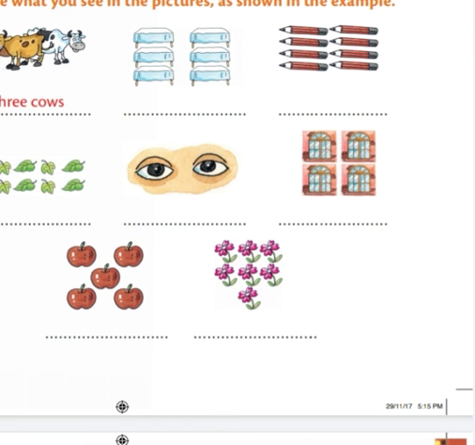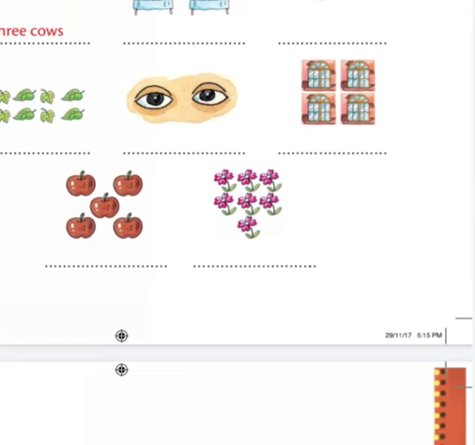Then how many apples are there? 5. And how many flowers are there? 7. So you have to write there 7 flowers, like this. Okay, got it? Hope you understood. In the next video we will solve the next exercise.